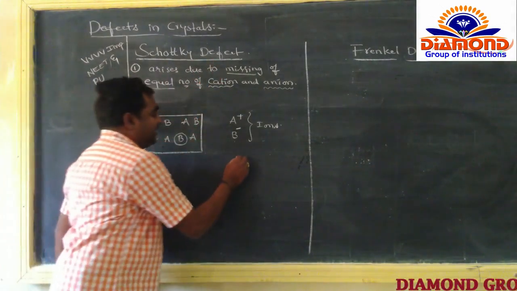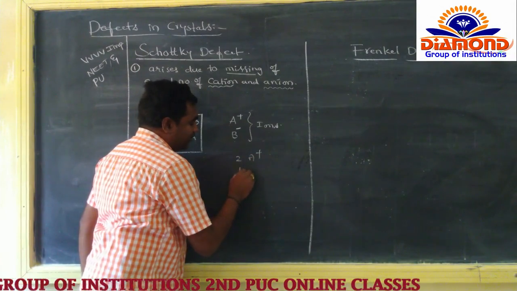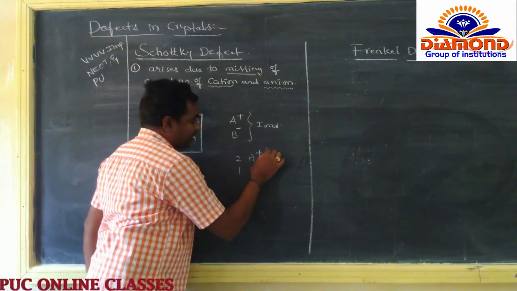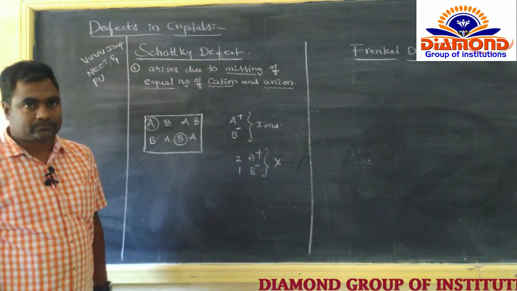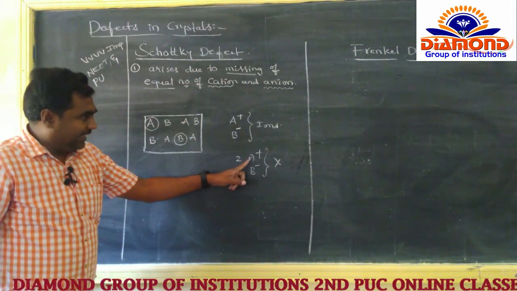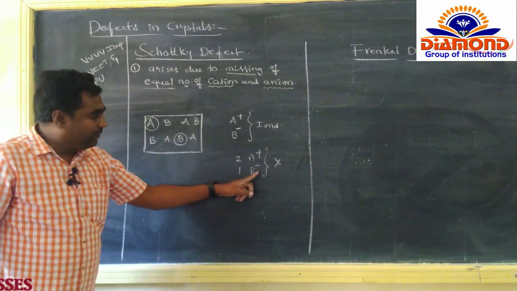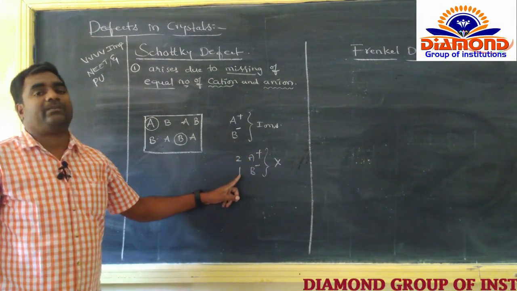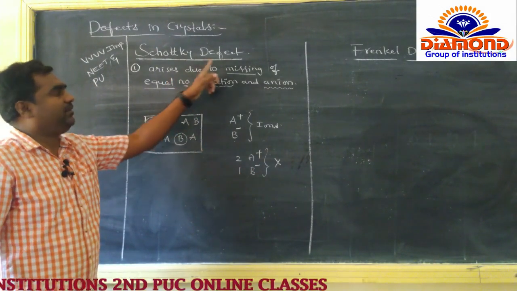But suppose two anions are missing, two cations are missing, or one anion is missing, that does not come under the Schottky defect. Compulsorily, as many A plus ions are missing, that many B minus ions must be missing. If they are missing in equal number, then we can get the Schottky defect.